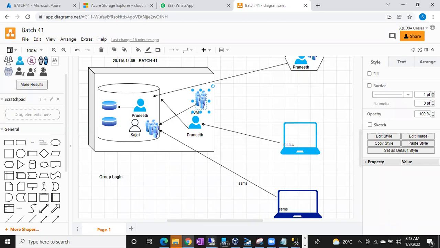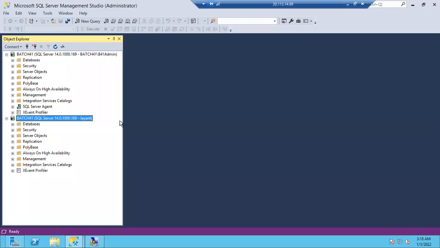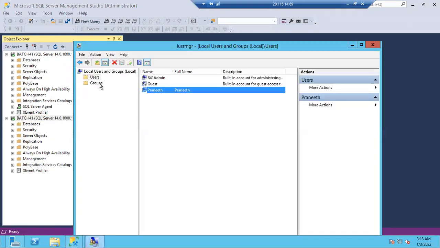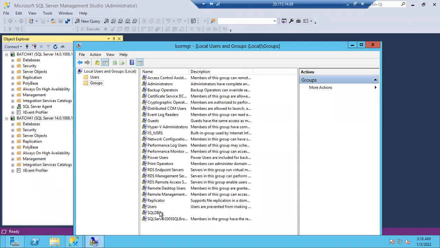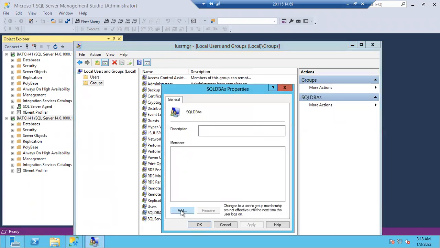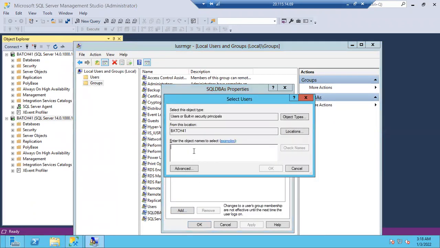So let's do one thing. Already we have a group in the Windows level. What is the group name? SQL DBS group. Forget about how many members are there. Let's add Praneeth here. Then you may ask, sir, Praneeth already has explicit access, right? Why are you adding that? Just to show you, that's it.